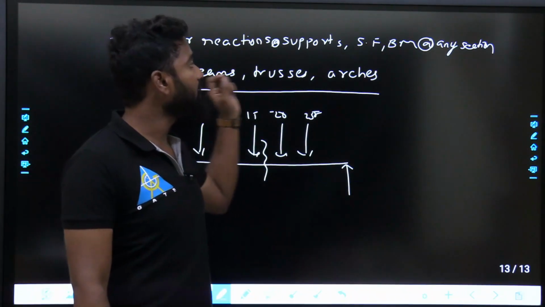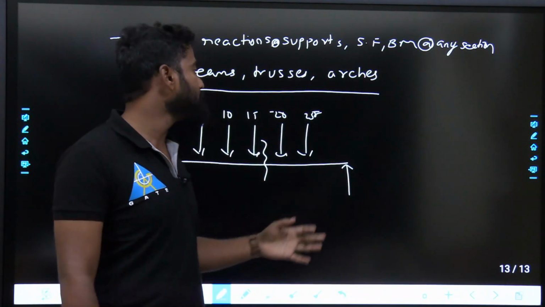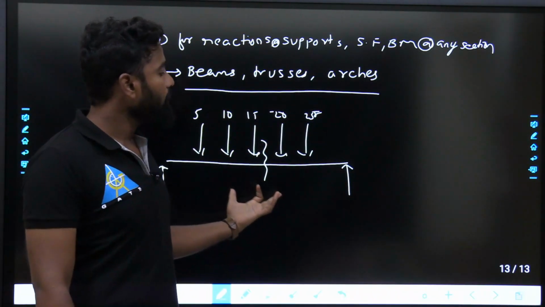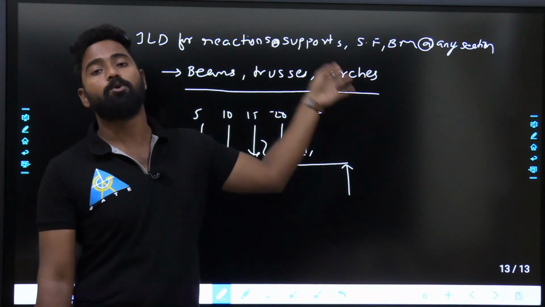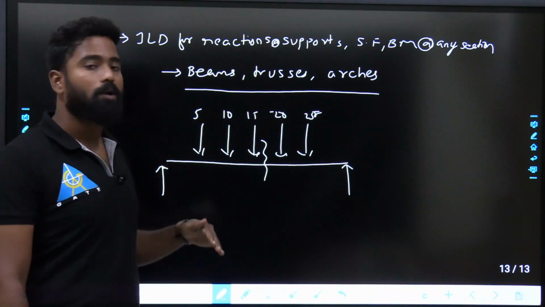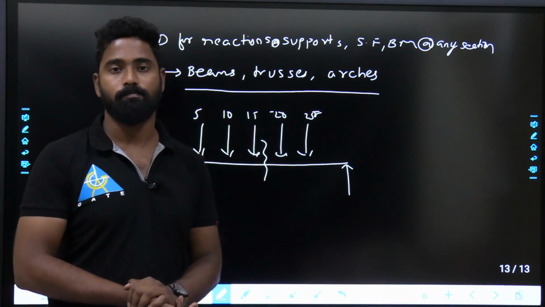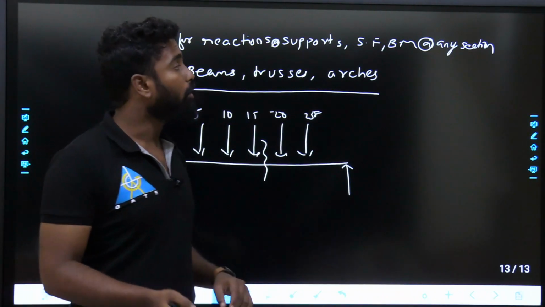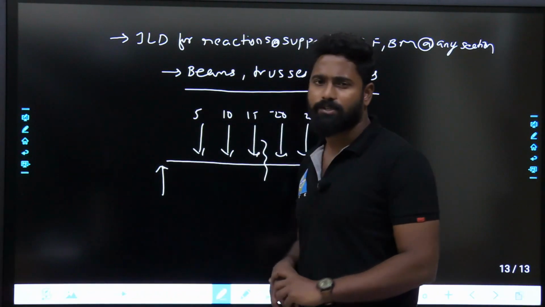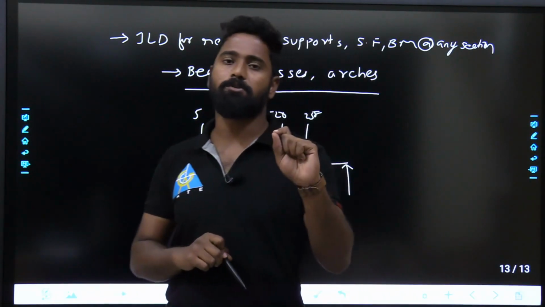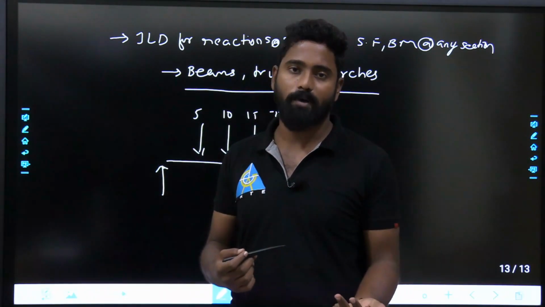So ILD is for reactions at supports, shear forces, bending moments at any section, which can be found out. By using that, we can solve, right? What is the bending moment at any section for different types of loads. Fine. So all these things will be discussed in ILDs, influence line diagrams. Generally, 1 mark questions will be asked from here. If they want to twist, they can ask for 2 marks also.